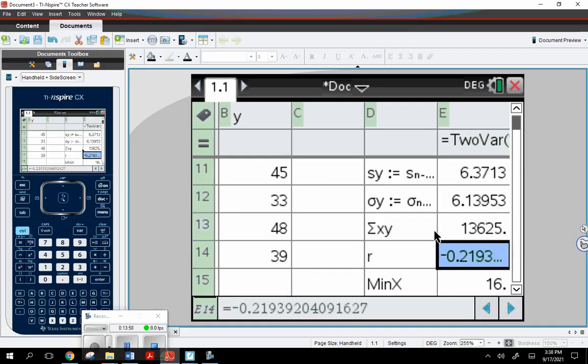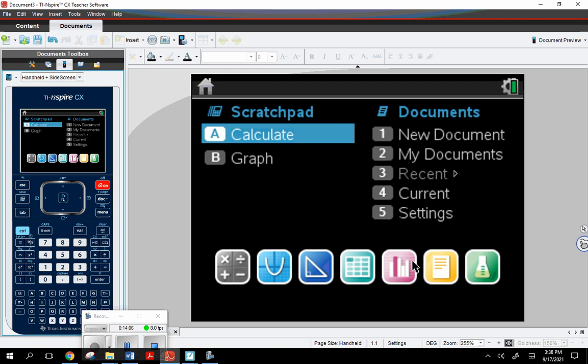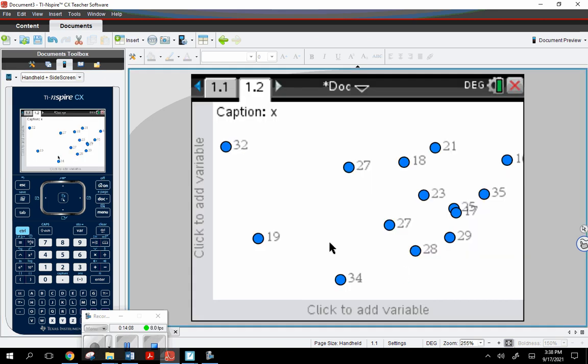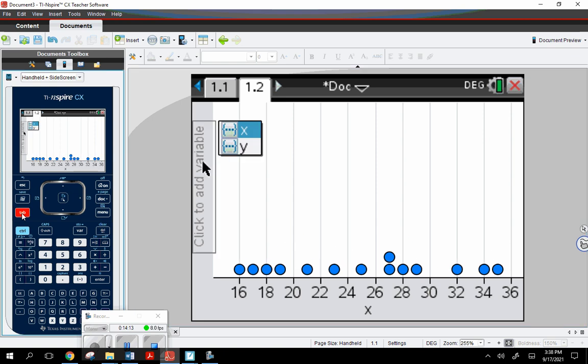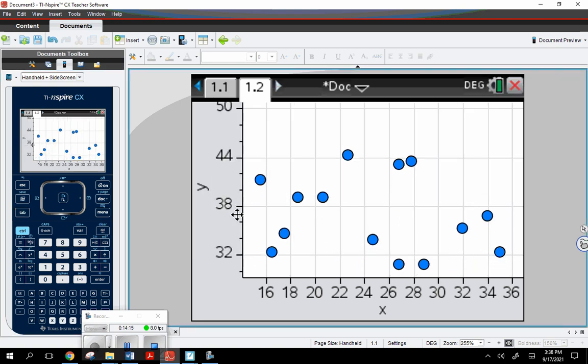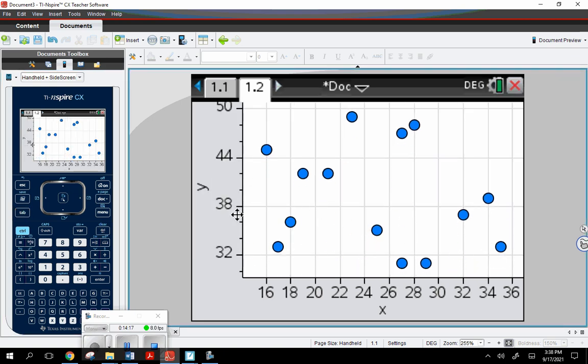So let's go ahead and just run through the rest of it anyway. They wanted us to see the scatter plot. Okay, so I'm going to go back home. Okay, data and statistics, all these points, tab. Always do the horizontal first, just because you don't want it inverted. So yeah, definitely looking at this scatter plot, they are pretty far apart. So I can definitely see why it's so weak.